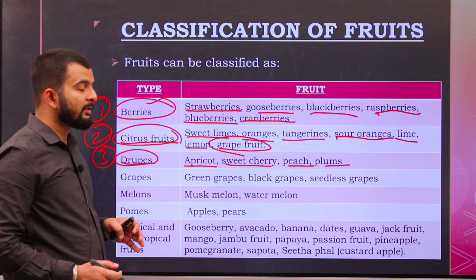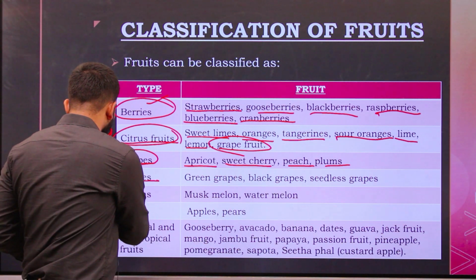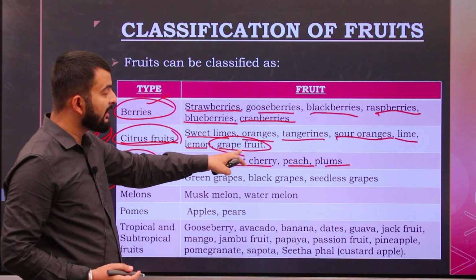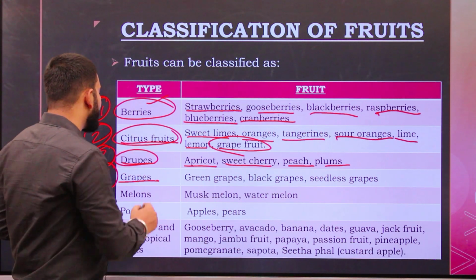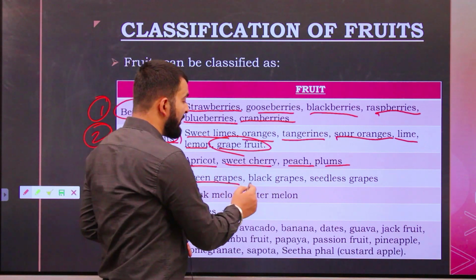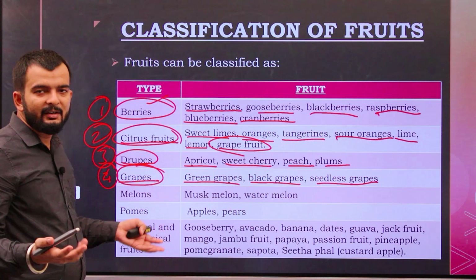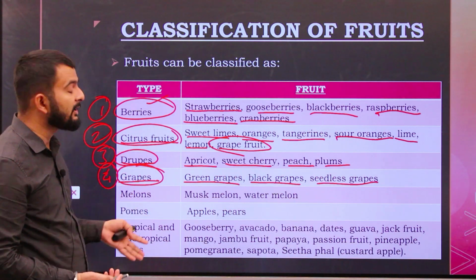Then we have grapes, such as green grape and black grape. Grape is a type of fruit which is also categorized under citrus fruit, but we have a separate category of grapes too. Green grapes, black grapes, seedless grapes are all types of grapes present in the market and categorized under grapes.